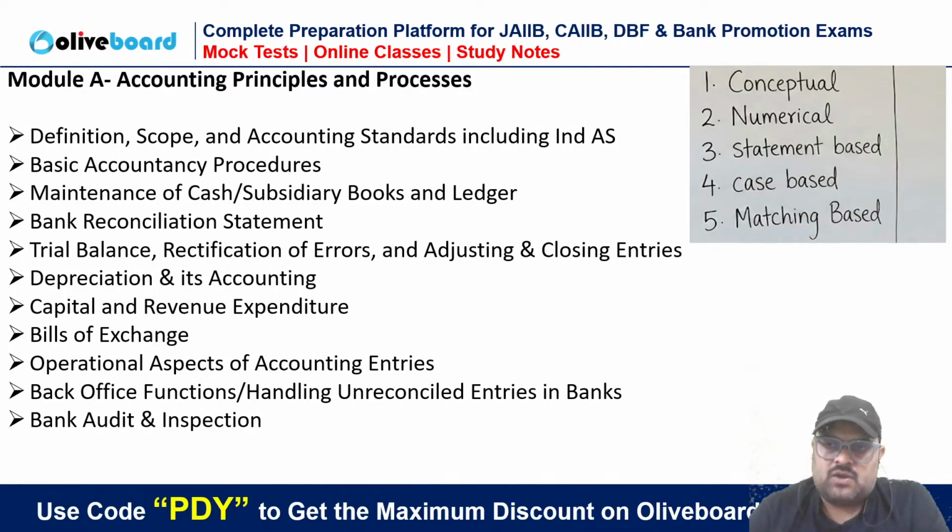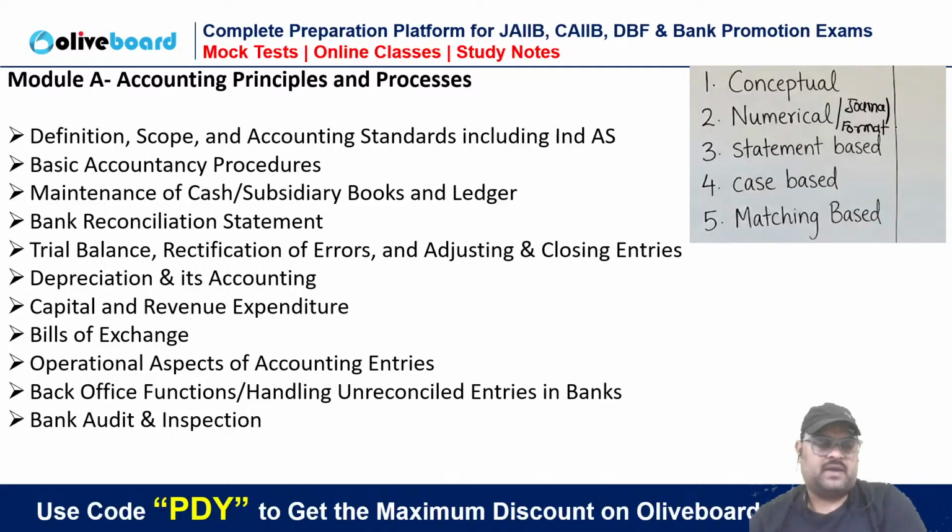The weightage or the pattern of questions out of this particular module will be like, there will be five different categories of questions in the exam. There will be some conceptual questions, there will be some numerical questions. When I say numerical in accountancy, always include journal in the numerical. Always include some formats in the numerical. So if I say numerical, it includes the journal and format based questions.